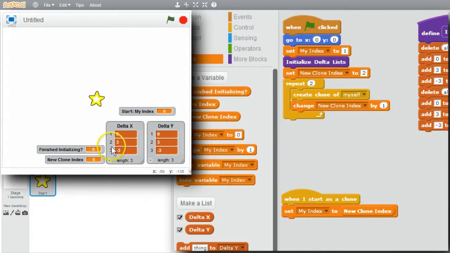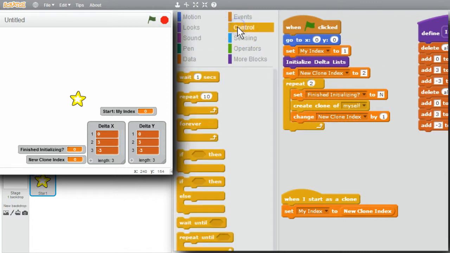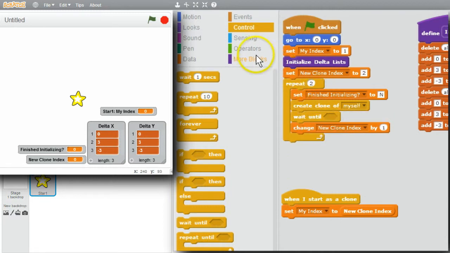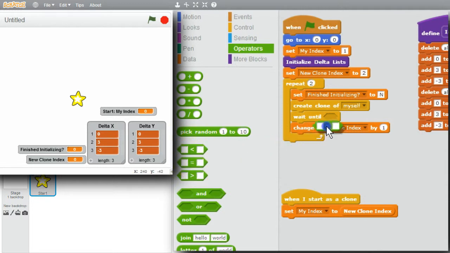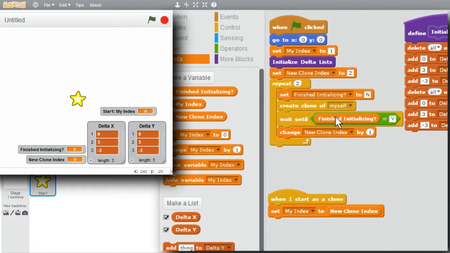I want to set finished initializing to an N before I create the sprite. Finished initializing, N for no. Then I need to wait until the clone has been created. Control, wait until. I need to wait until finished initializing is a Y. Operators, equal, Y. Data, finished initializing.